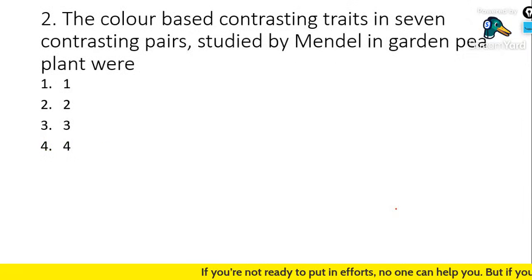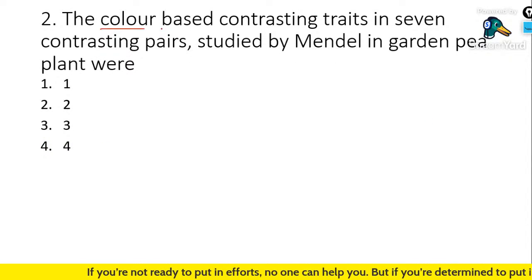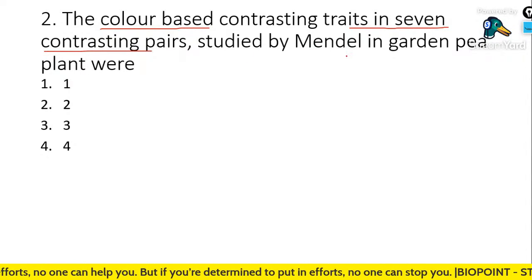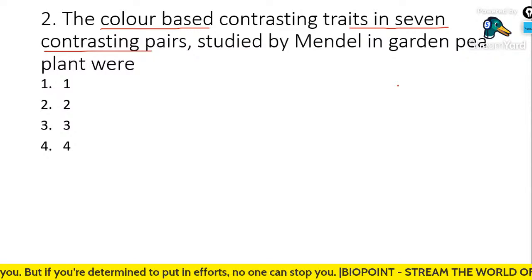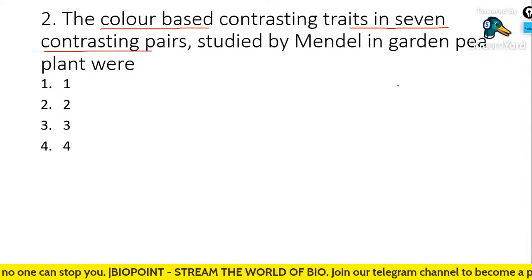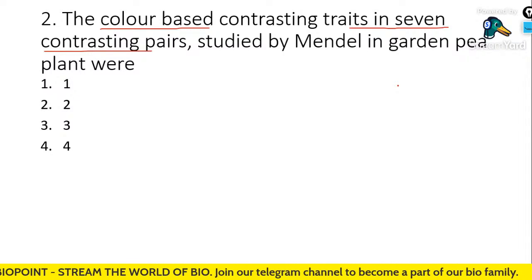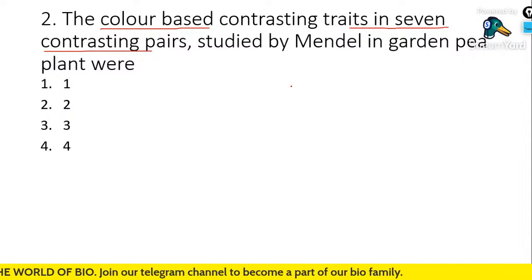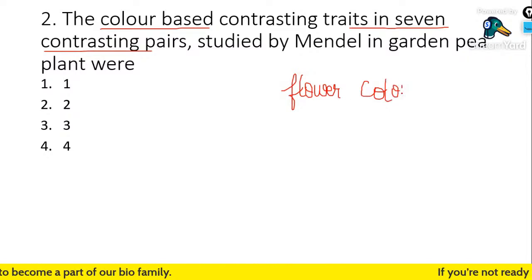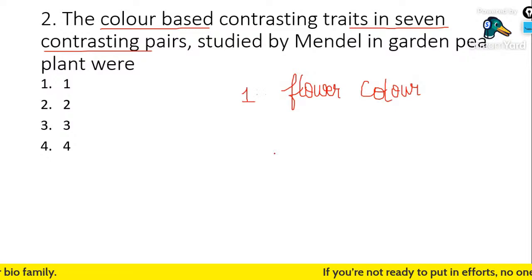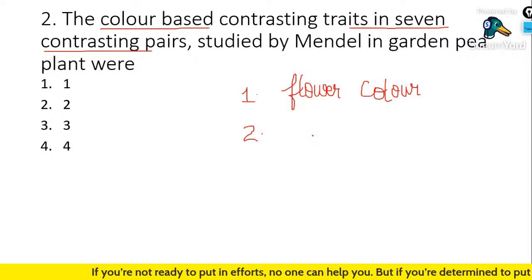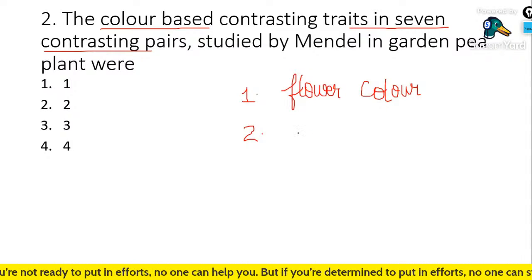Question number 2. The color-based contrasting traits in the 7 contrasting pairs studied by Mendel in the garden pea plant were? We have already studied that Mendel studied 7 contrasting pairs of characters. So how many of them were color-based? Violet and white, flower color. Yes, violet and white, flower color.